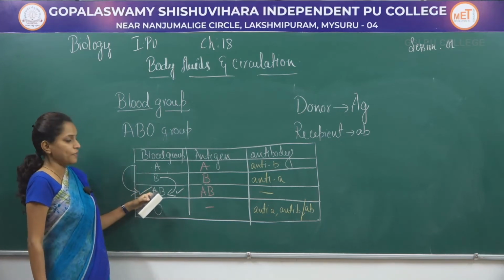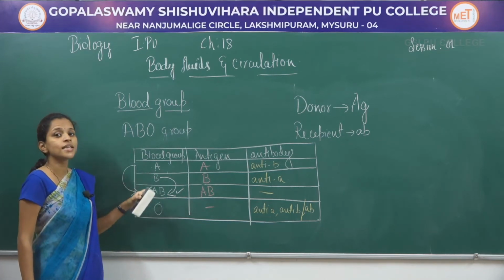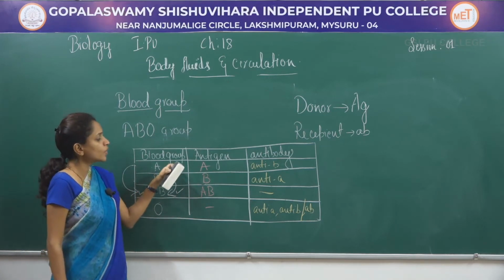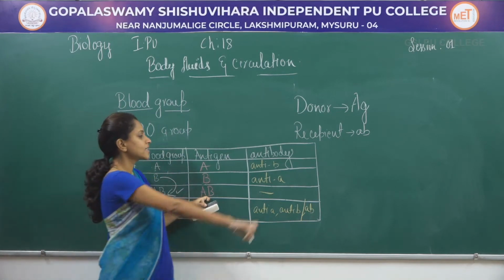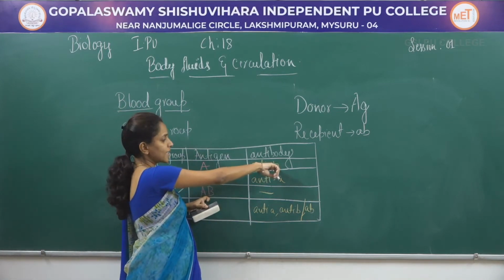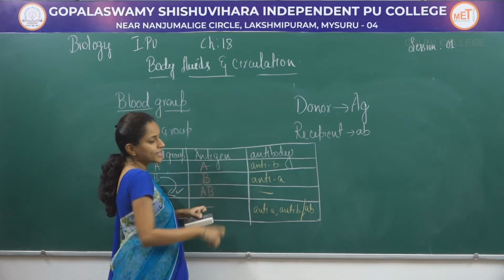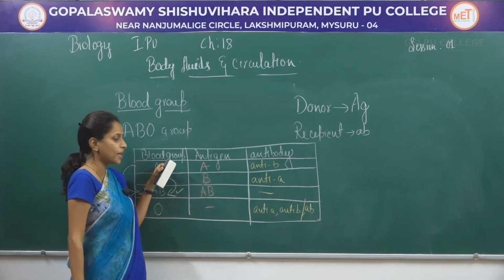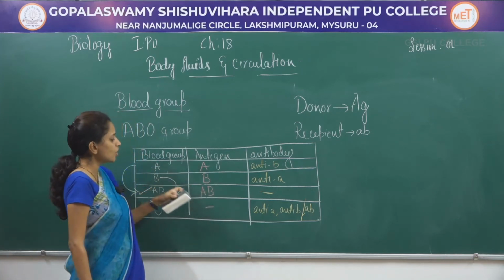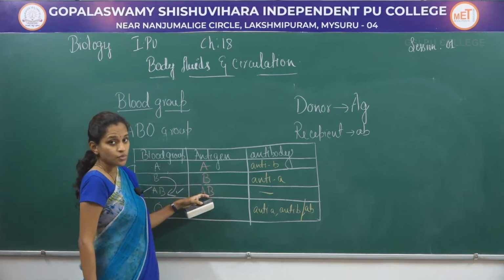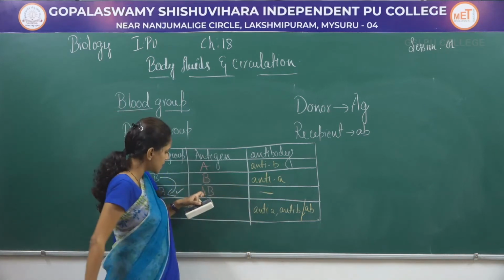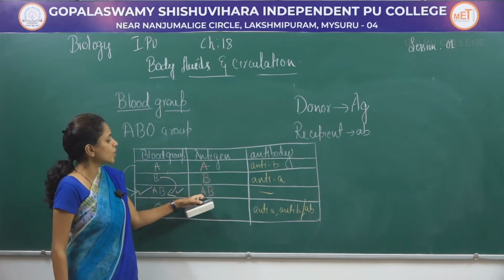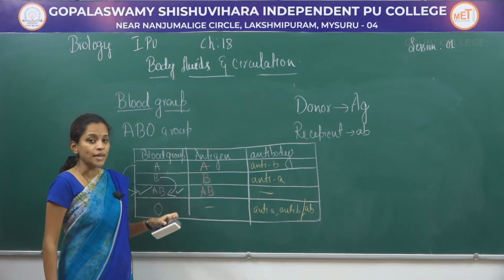Next one is AB. So the donor's antigen and recipient's antibody are considered. When it comes to AB donating blood to A, the donor's antigen and recipient's antibody are considered. As A contains B antibody, the B antigen will be destroyed. So AB cannot donate blood to A blood group. Same in the case of B also, as AB has both antigens present and B has anti-A, which will destroy the antigen A. So even AB blood group cannot donate blood to B.